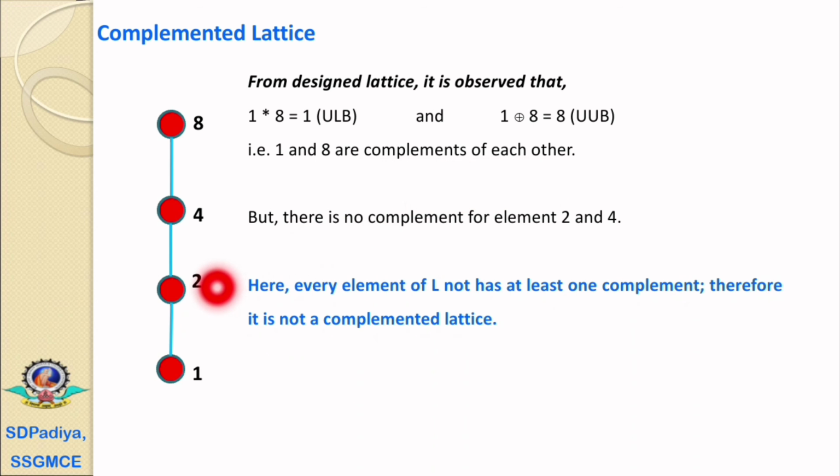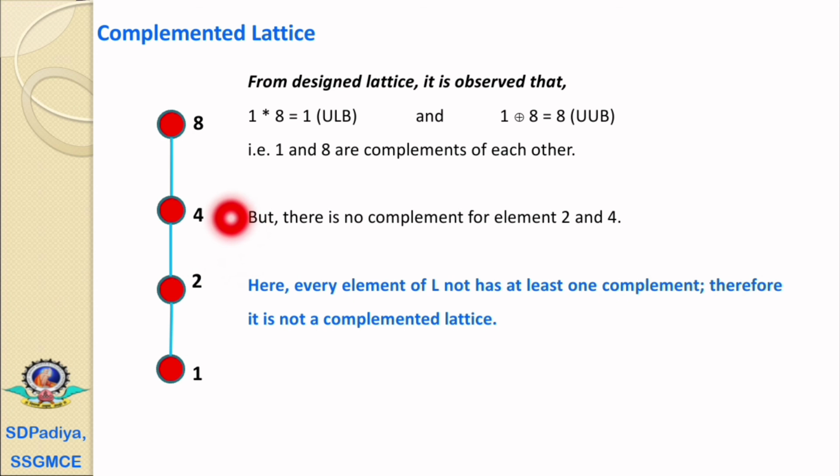But if we try to find the complement of 2, then 1 will not be the complement of 2 because 1 join 2 equals 2. 4 will not be the complement of 2 because 2 meet 4 will be 2, and 2 join 4 will be 4. And 8 again will not be the complement because 2 meet 8 equals 2, but it must be the universal lower bound. Therefore, there is no complement element for 2.